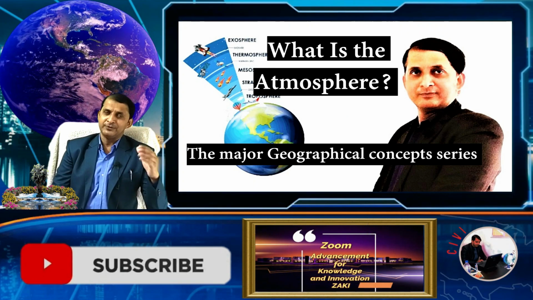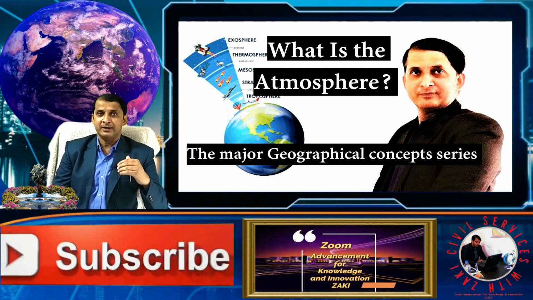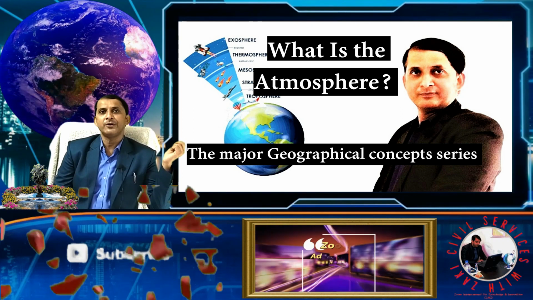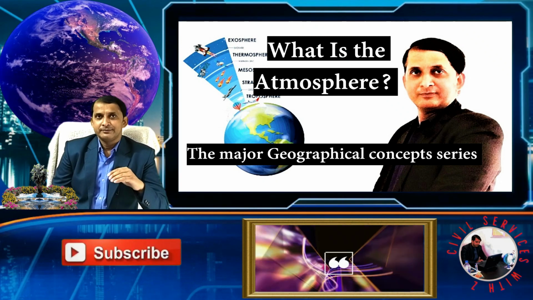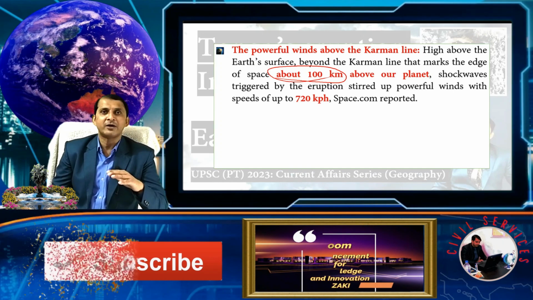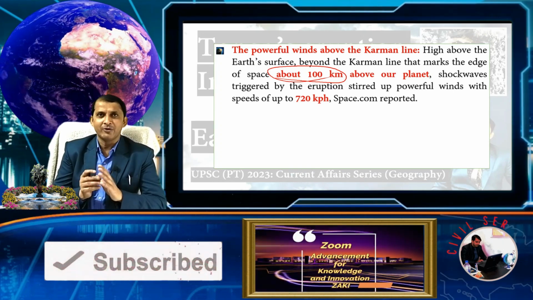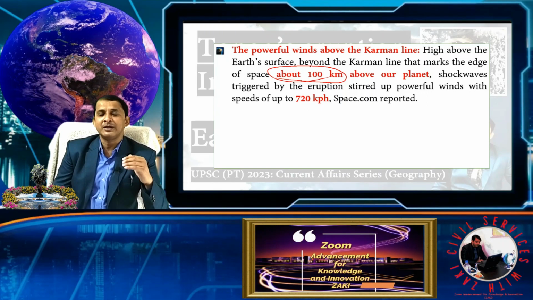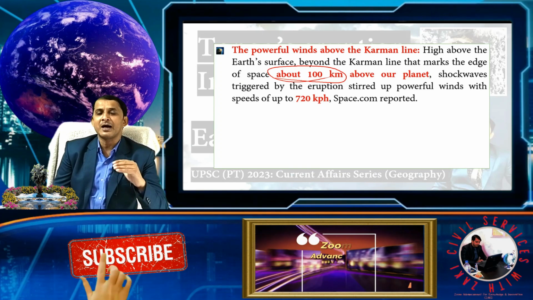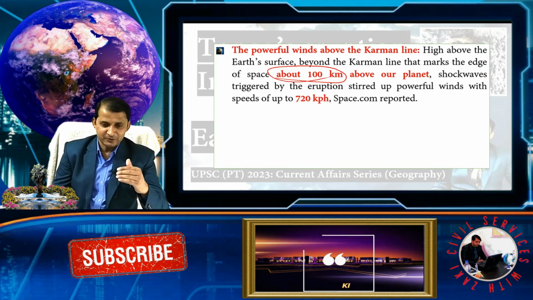As we know from our previous video on the structure of our atmosphere, from the Karman line to the ground it is called the homosphere, with the basic weather phenomena, and beyond the Karman line it is space. So the Karman line is the boundary between space and our atmosphere.